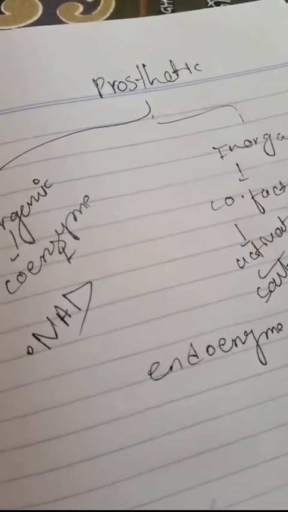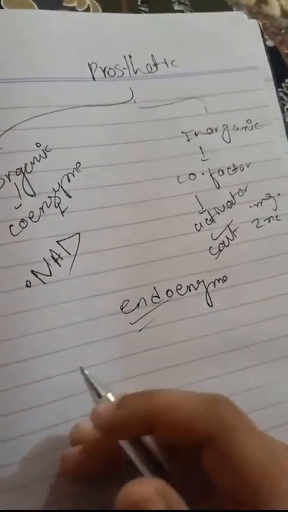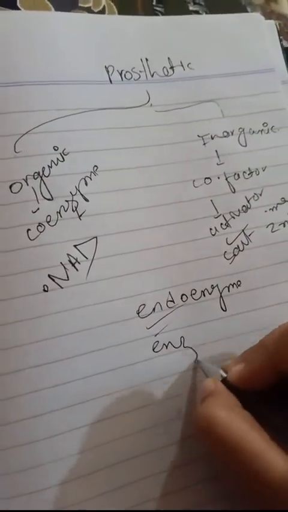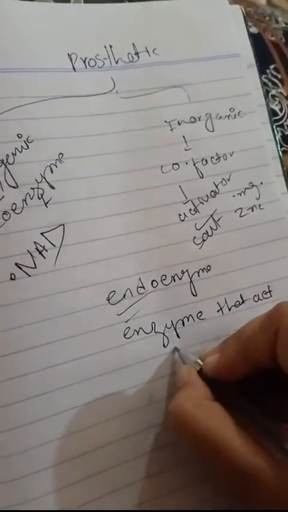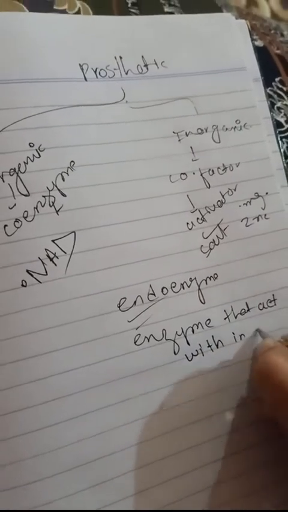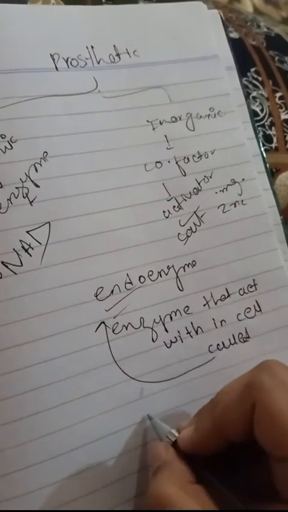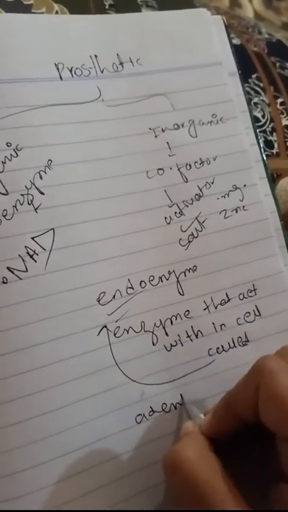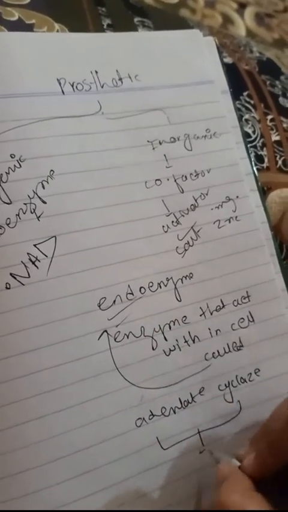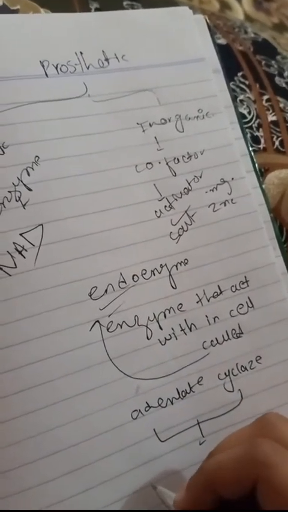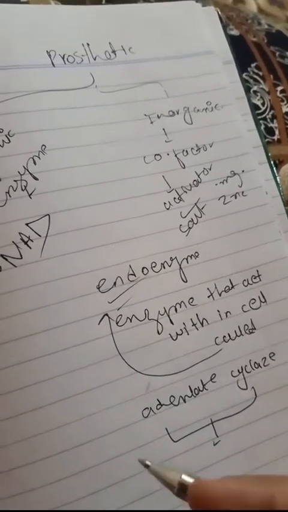What is an endoenzyme? An enzyme that acts within the cell, inside the cell, is called an endoenzyme. For example, adenylate cyclase is an endoenzyme, which works on a hormone or substrate so that it becomes active.